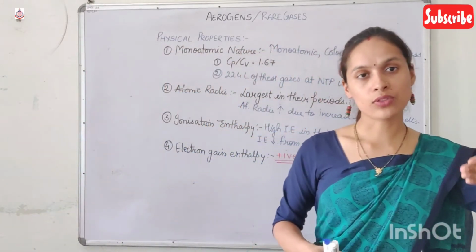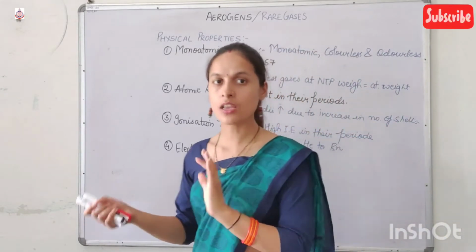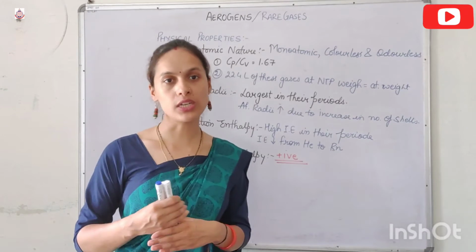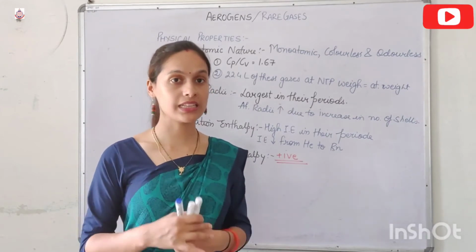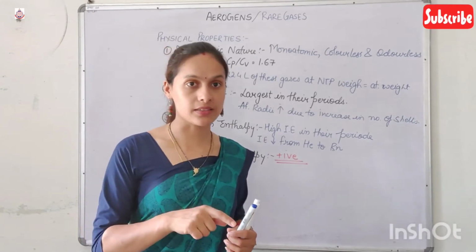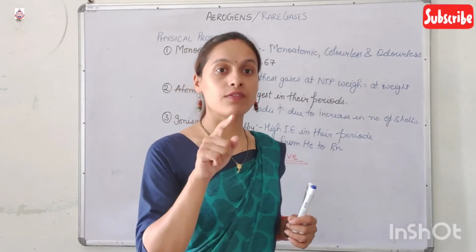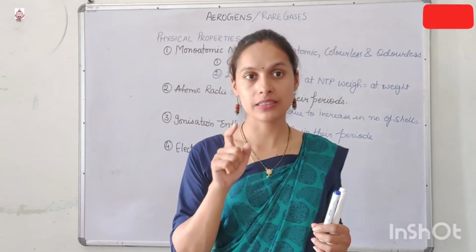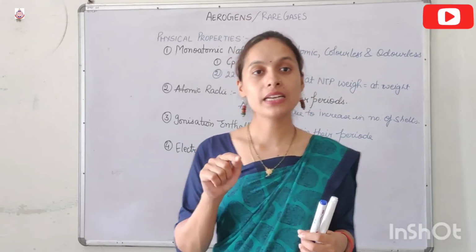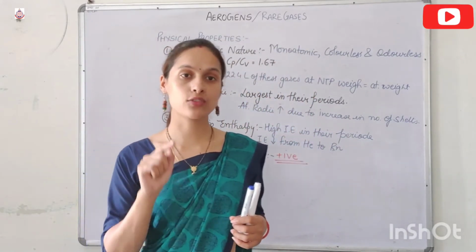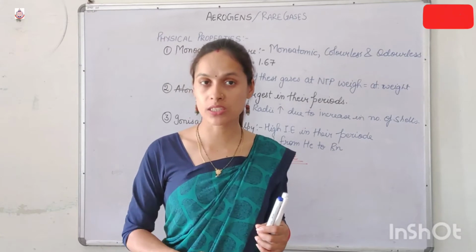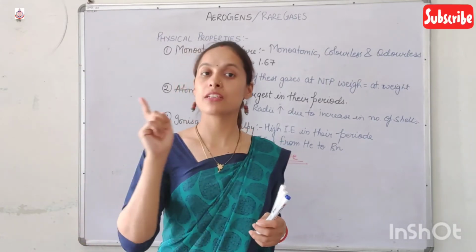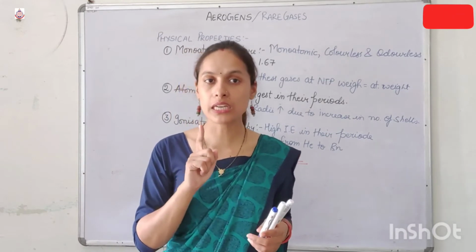And as we move down the group, what happens? Size increases. Due to the increase in the size, tendency to gain electron also decreases. Therefore, electron gain enthalpy also decreases. But keep in your mind that in noble gases, the value of electron gain enthalpy comes in positive, and the least positive value is of helium, whereas the most positive value is of neon.